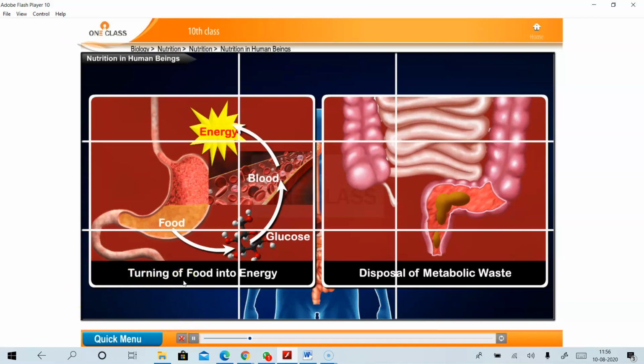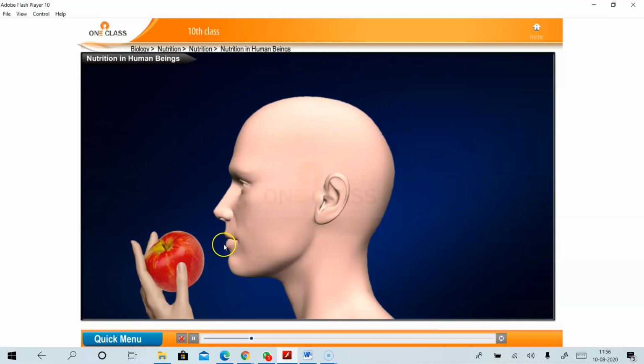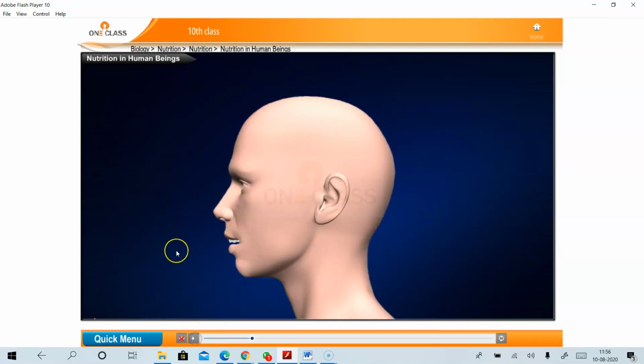The mode of intake of food, you can see here. Please write down this definition, ma. What is the definition of ingestion? Open your workbooks, write down the definition.